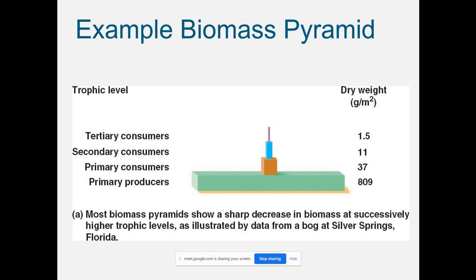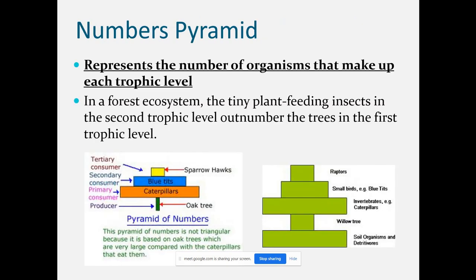Now come to the pyramid of numbers. It represents the number of organisms that make up each trophic level. In a forest ecosystem, the tiny plants and plant-feeding insects in the second trophic level outnumber the trees in the first trophic level. In the forest you can see the tiny, short plants are more in number in comparison to the trees. There are different trees in the forest, but the number of small herbaceous plants is greater than the number of trees.